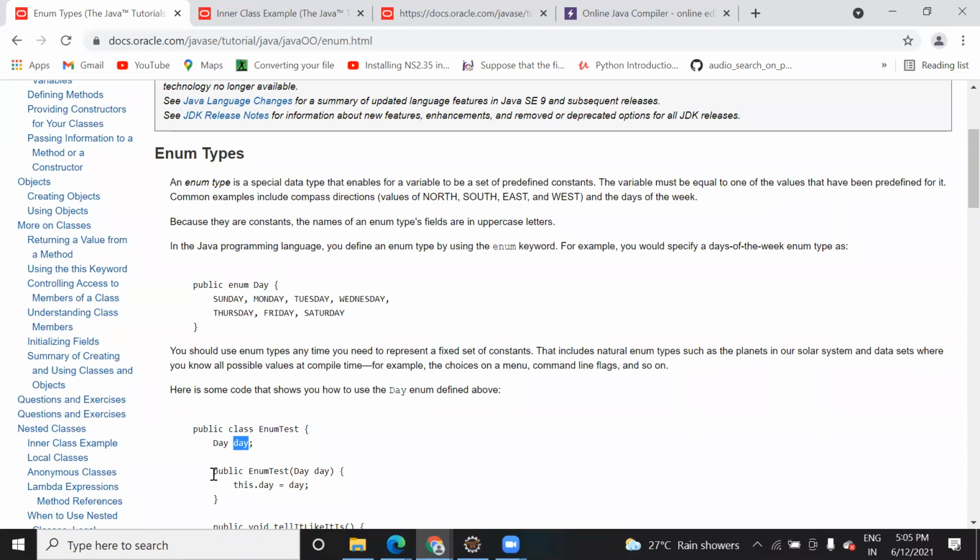Now here you are creating a constructor, enum test, and you are calling this day, so that you can tell the compiler I am talking about the day of this constructor, the local object.